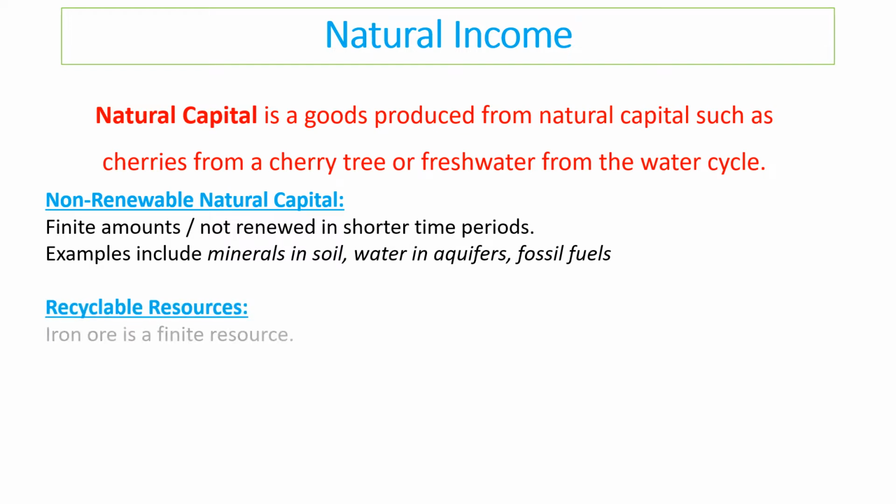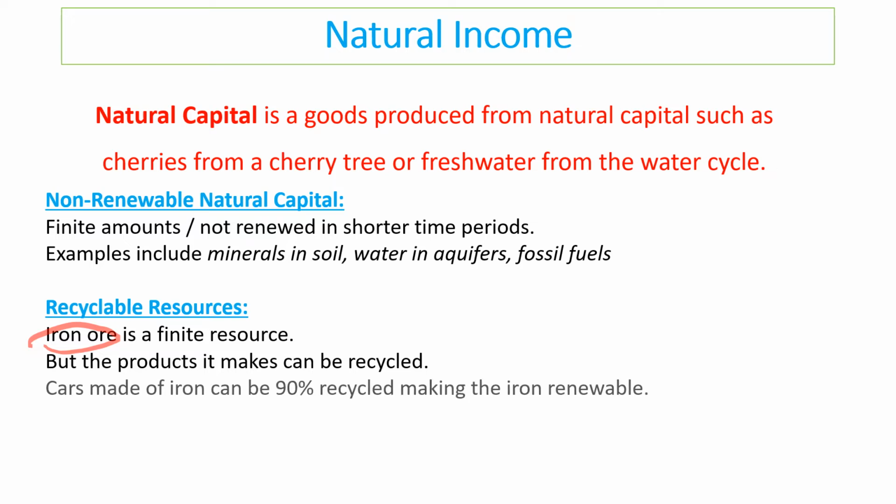And then we can have recyclable resources. Now, recyclable resources is a bit of a contradiction. Iron ore, so something called hematite, is a finite resource. So the actual ore, where it's found in the ground, will run out. However, the product iron can be recycled, and as a result we can make this a recyclable resource and make it a sustainable resource, because cars, for example, which are made of 90% iron, can have that 90% of that iron recycled, so it becomes effectively sustainable.